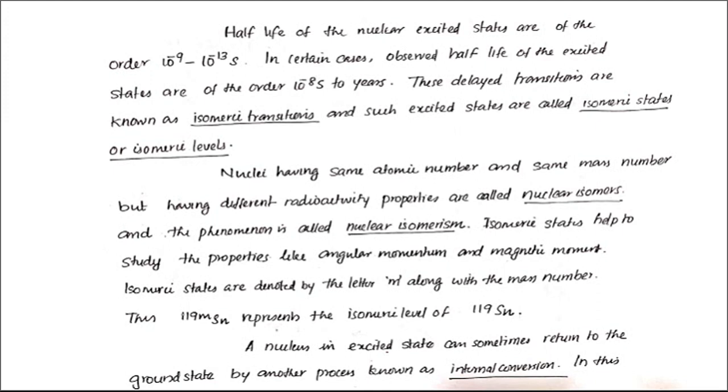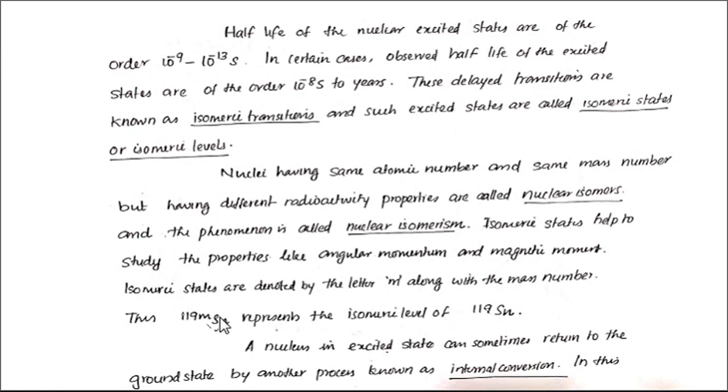If two nuclei are isomers, then the nuclear isomeric states are represented by using the small letter m along with the mass number. So here I am representing 119mSn. This represents the isomeric level of 119Sn. So this is the nuclear isomer of 119 tin, Sn, atomic number 50.